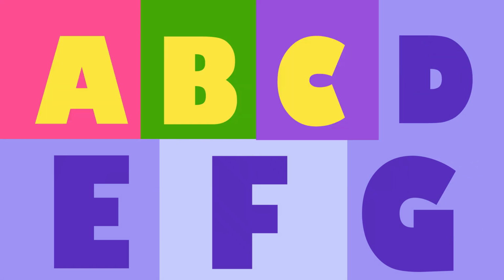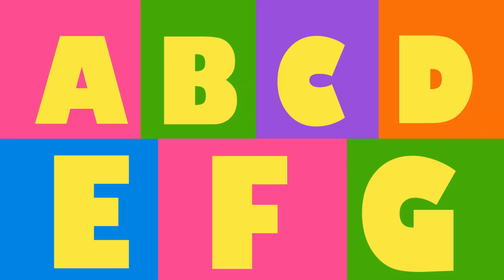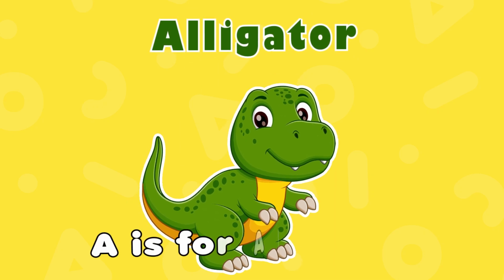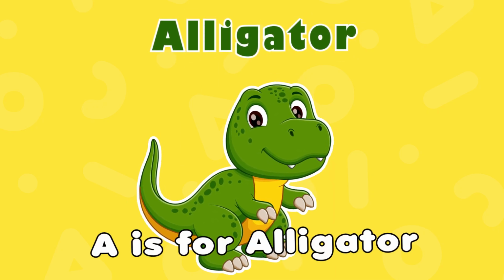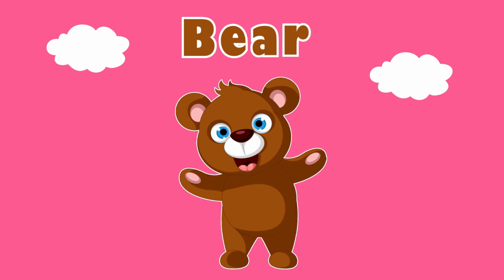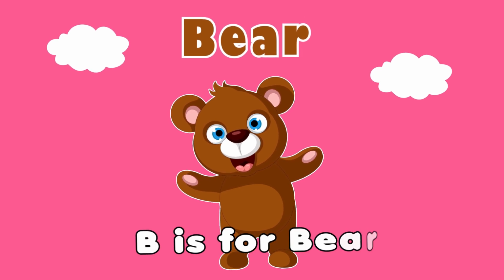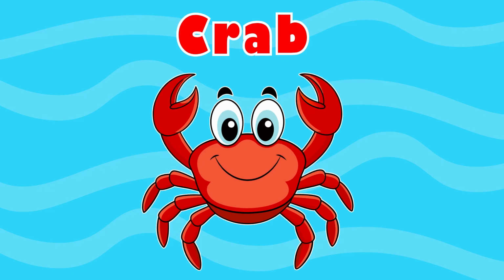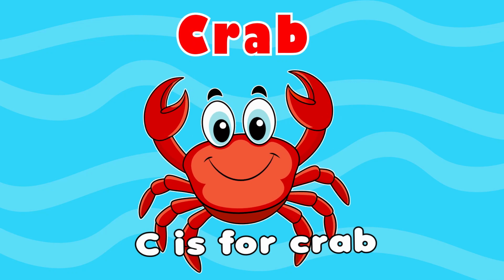A, B, C, D, E, F, G. Alligator. A is for alligator. Bear. B is for bear. Crab. C is for crab.